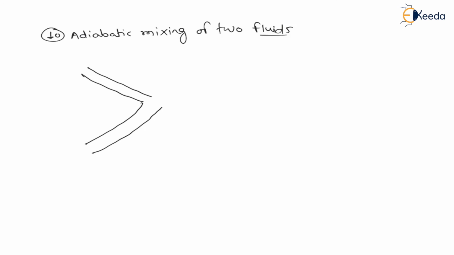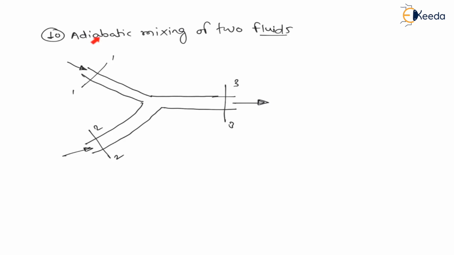These are two moist airs coming from two different channels. Let us say this is 1 and it is an inlet, and at 2 also there is an inlet, right? They are mixing together and coming out as a single stream at 3, the exit. Here they are mixing adiabatically.